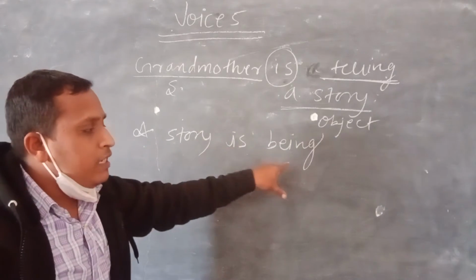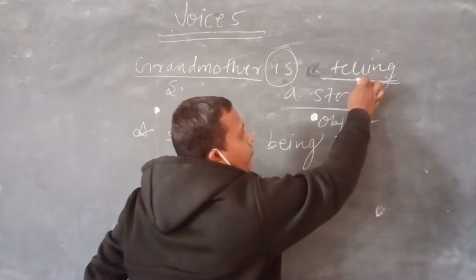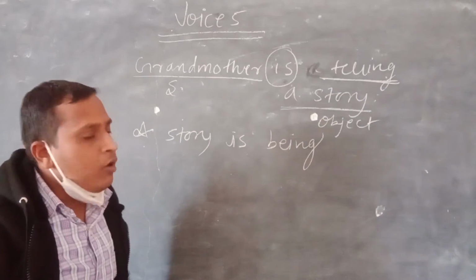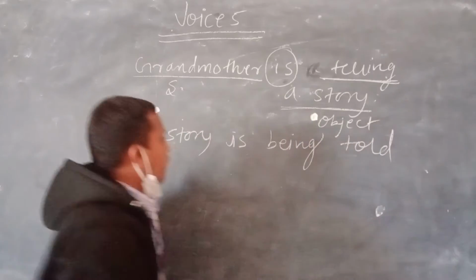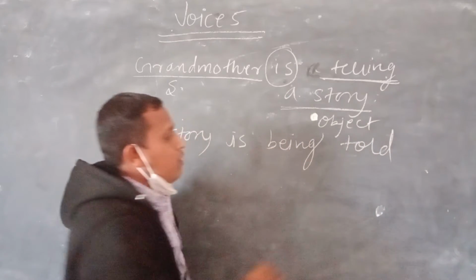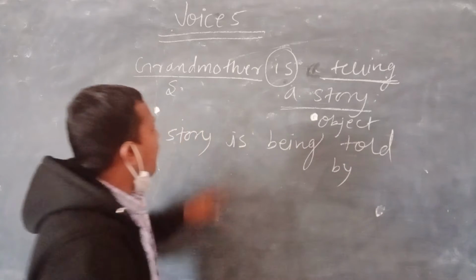A story is being. Third form of verb, means past participle form of telling, is told. So a story is being told by whom? By grandmother.